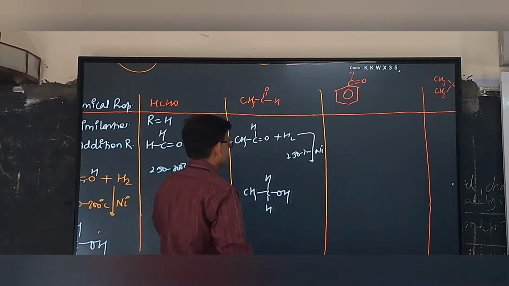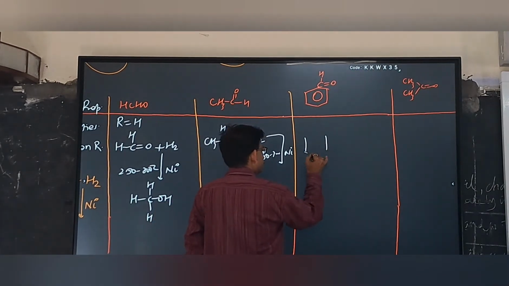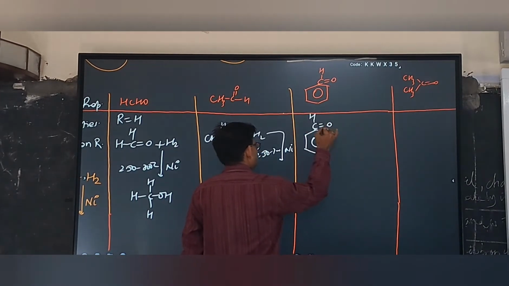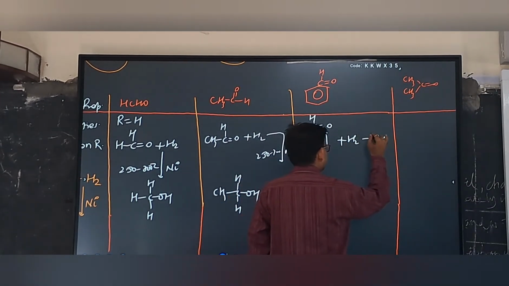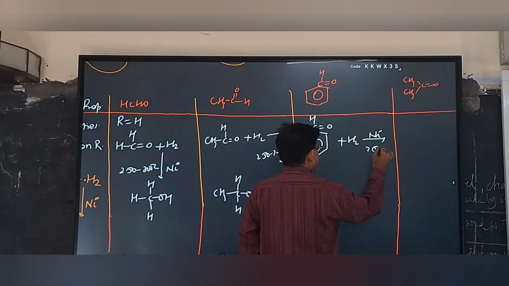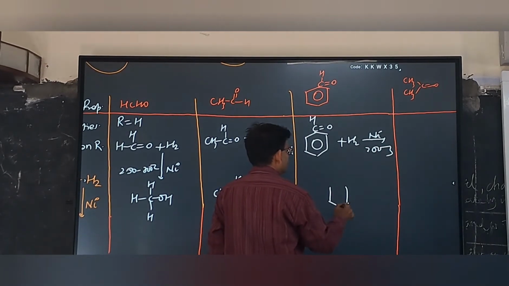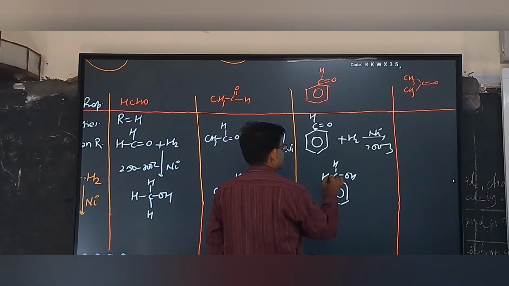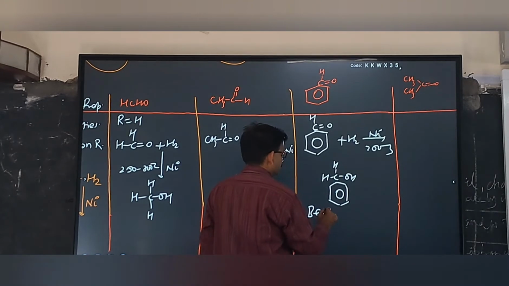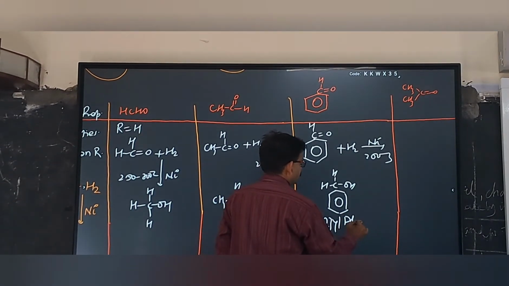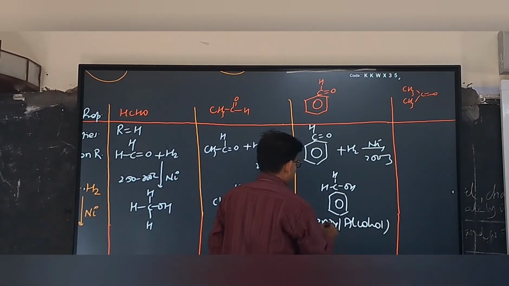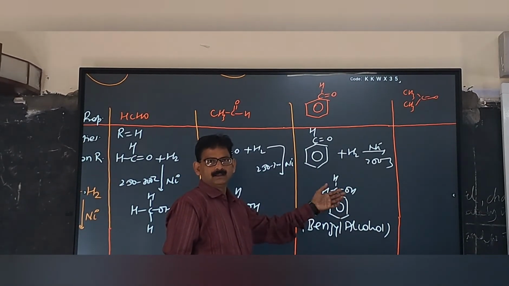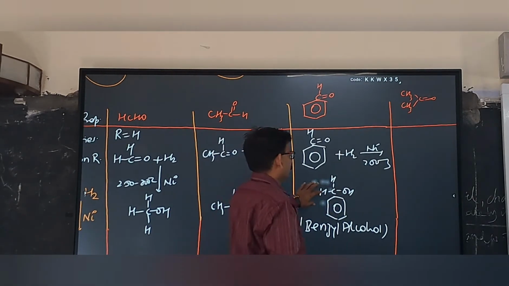Now come to benzaldehyde. The same reaction takes place in the case of benzaldehyde, the same catalyst and the same temperature will be used. Now it will give benzyl alcohol, C6H5CH2OH. Benzyl alcohol is formed. A question can be asked: convert benzaldehyde into benzyl alcohol. Then this addition reaction will take place.